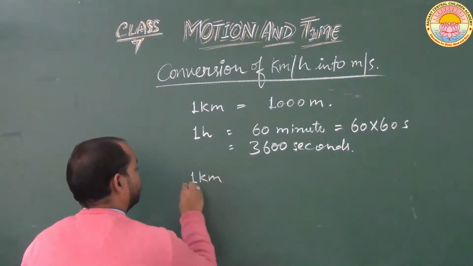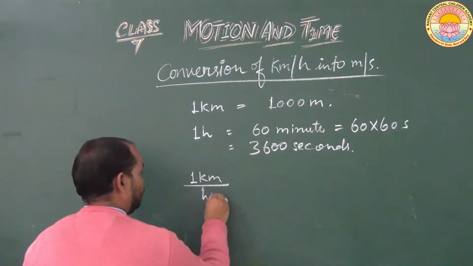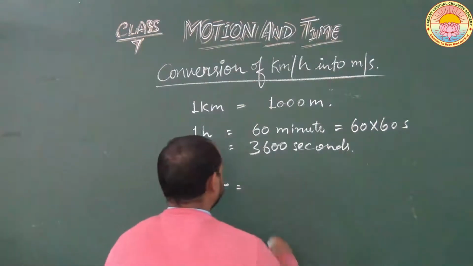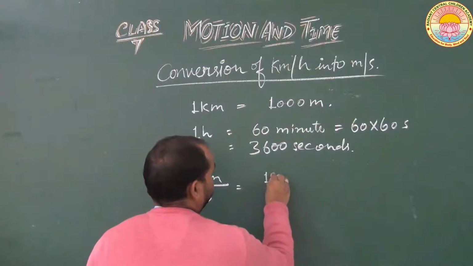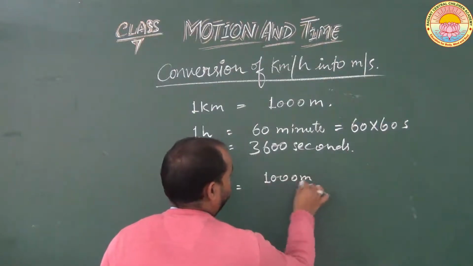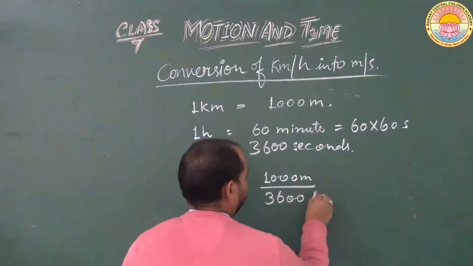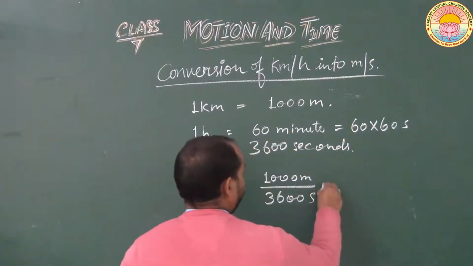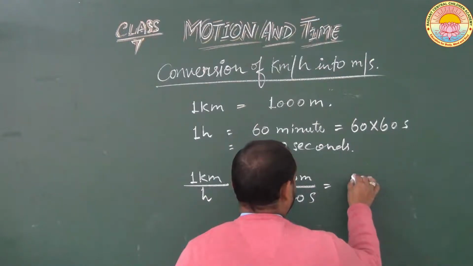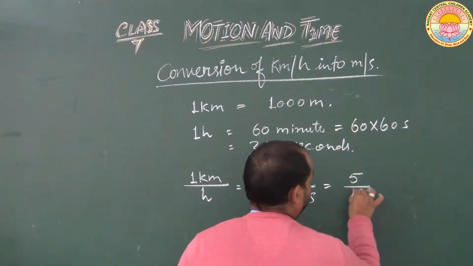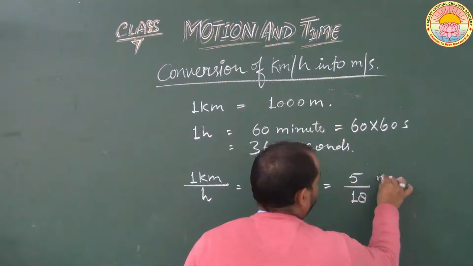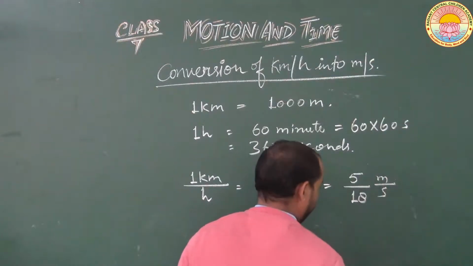So 1 kilometer per hour will be equal to 1000 meter upon 3600 seconds, and this will be equal to 5 upon 18 meter per second.